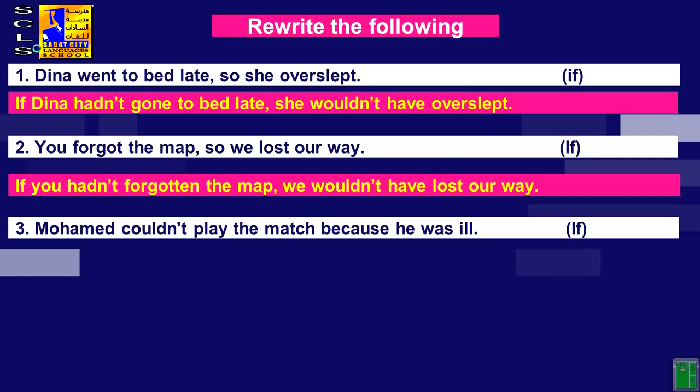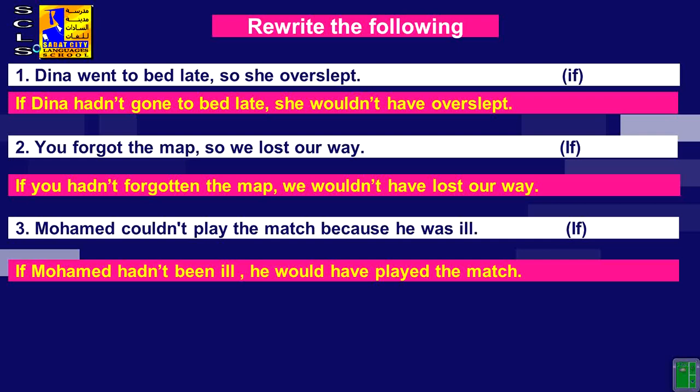Muhammad couldn't play the match because he was ill. So how can we use if here? Can you think? If Muhammad hadn't been ill, he would have played the match. If you see, he was ill is a positive sentence, it becomes a negative one. And Muhammad couldn't play the match, it's a negative. We see it down, it is like a positive sentence.